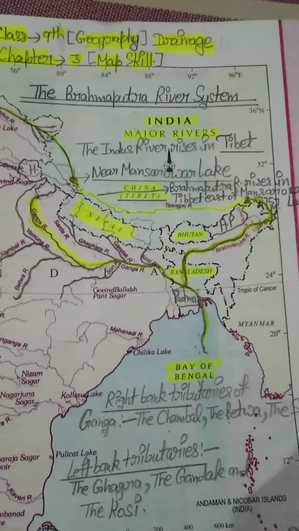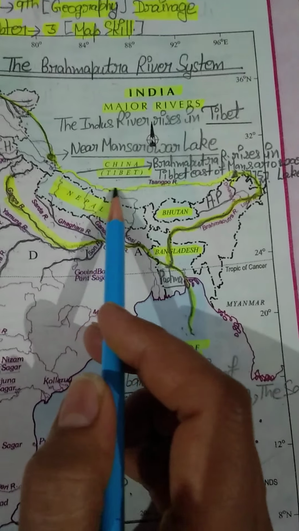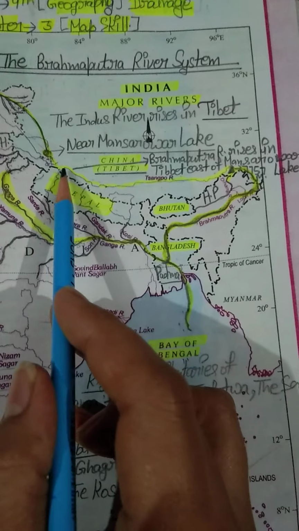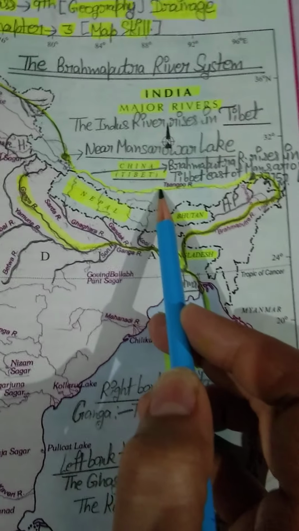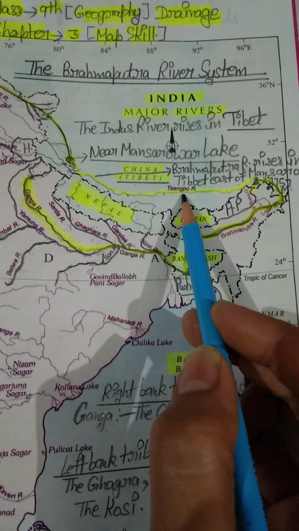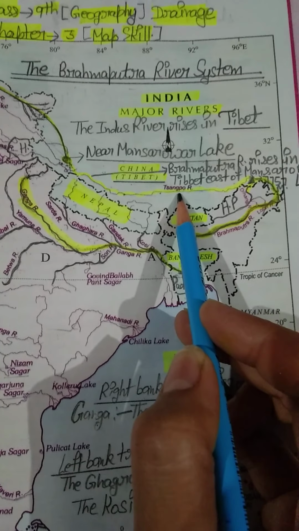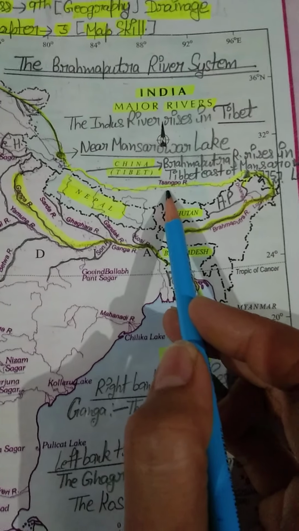Students, you can see this highlighted line. This highlighted line is equal to Brahmaputra river. But I think a question may be in your mind: ma'am, here it is written Sangpo river, and we are discussing our Brahmaputra river.